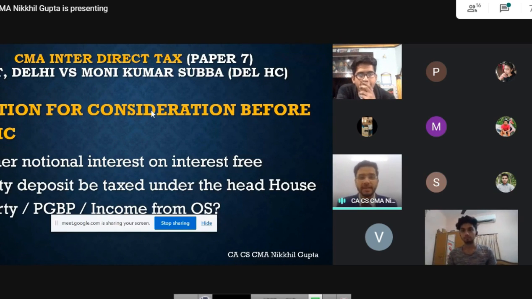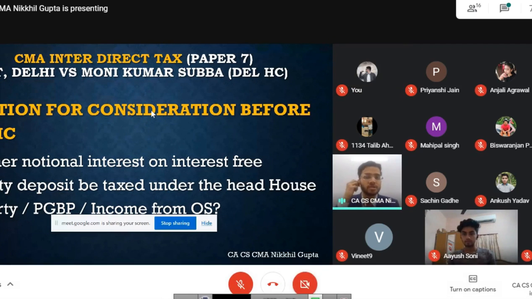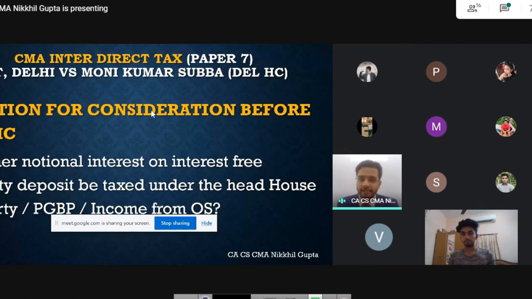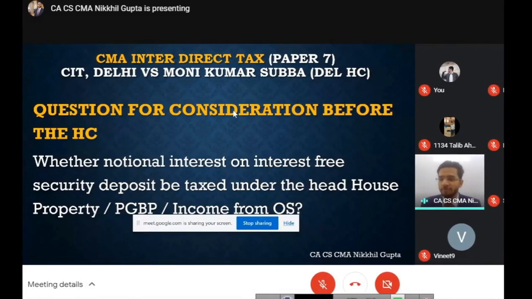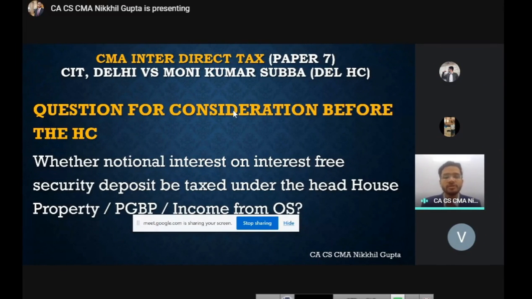House property income is based on the fair rent concept, which means that if your actual rent received is very, very less, but the rent which should have been received by you in a very fair manner, considering the properties surrounding that house property which you have given to your tenants, then guys, you will be taxed on fair rent rather than actual rent. So this is the concept of notional rent, which we have understood in the chapter of income from house property.